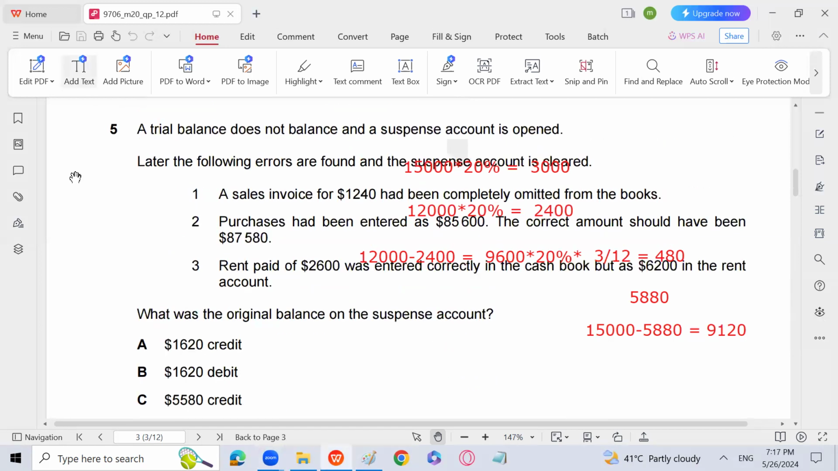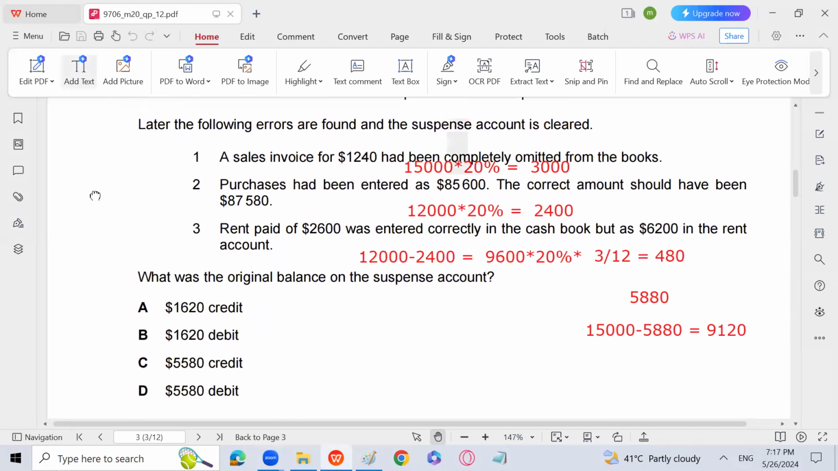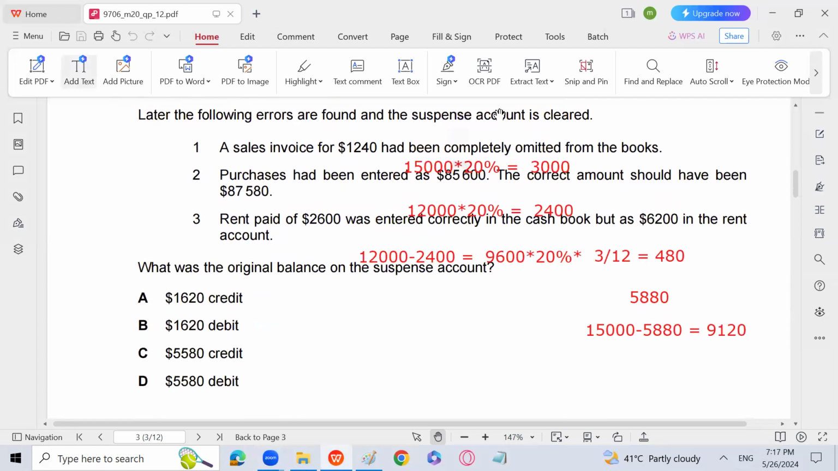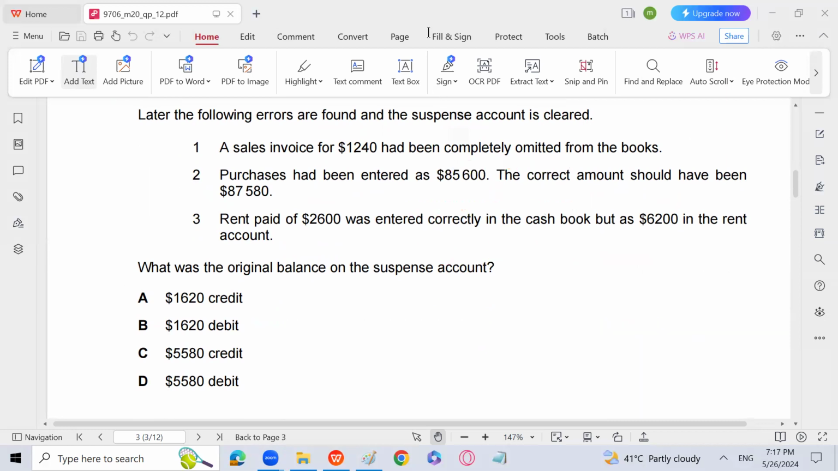A trial balance does not balance and a suspense account is opened. Later, the following errors were found and the suspense account is cleared. A sales invoice for 1240 has been completely omitted from the books. So the entry will be trade receivable debit and sales credit, customer debit and sales credit, because it is an error of omission.